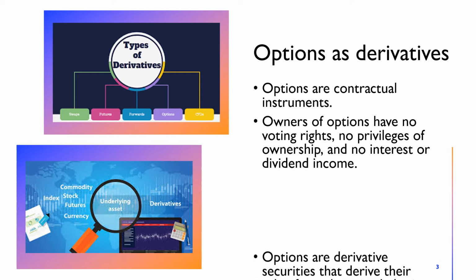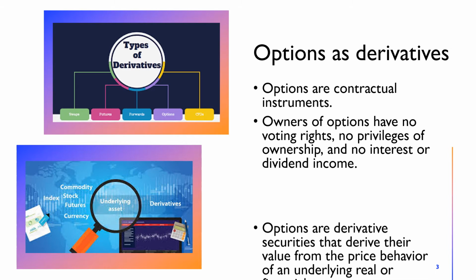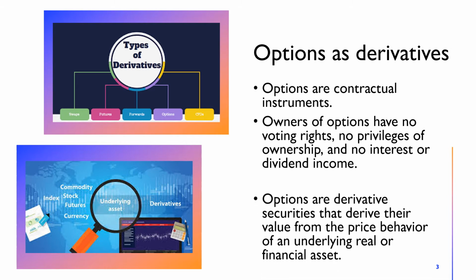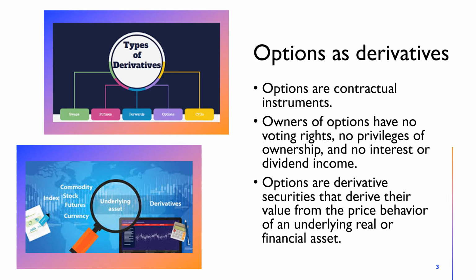Options are derivative securities that derive their value from the price behavior of an underlying real or financial asset. Options are a form of contingent claims because their payoffs are contingent on the prices of other securities.